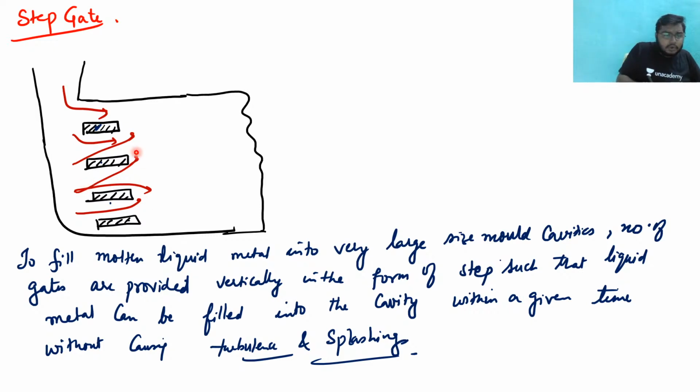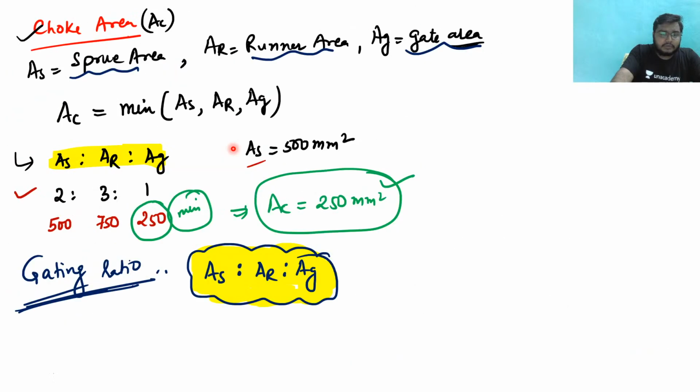So what we do to fill the molten metal very fast, here we give some steps, right? So what is this step? In the form of steps, these are provided, and the molten metal is poured from here. This is the case of a step gate.